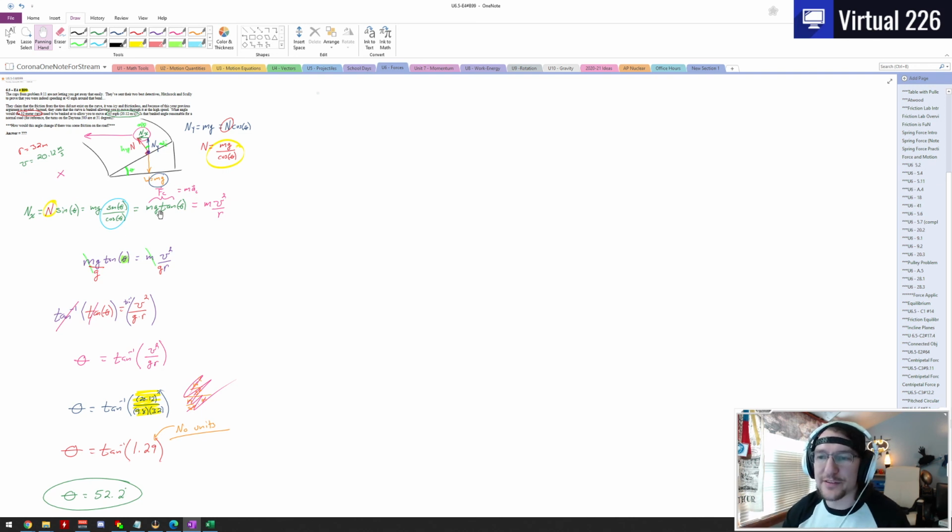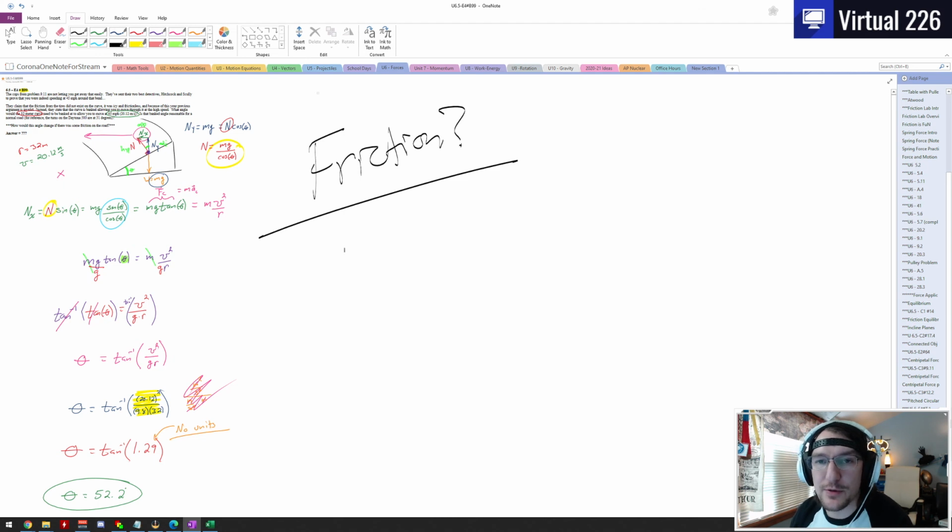But these kinds of physics ideas do play into real life. The one thing we haven't talked about in terms of this physics in real life is what happens with friction. Friction makes this a little bit more complicated because the friction is either acting down the plane or up the plane, which means that we need to break that friction into components as well. We'll be taking a look at that in a future video. We won't need it for this class, but if you want to dive into it, check it out. It's a pretty cool topic.